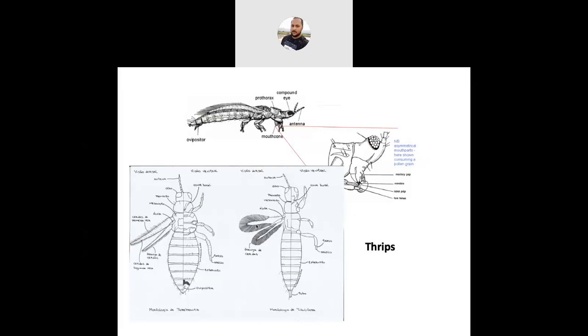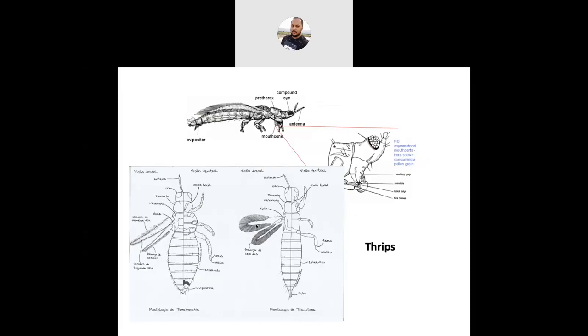And they have a mouth cone. How is the mouth cone formed? The mouth cone is formed by the labrum and labium together with the basal segment of the maxillae.